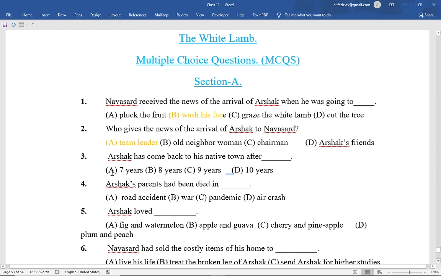MCQs number 3 is: Arshak has come back to his native town after dash. Option A, 7 years. Option B, 8 years. Option C, 9 years. And option D, 10 years. So here the correct option is option D, 10 years.